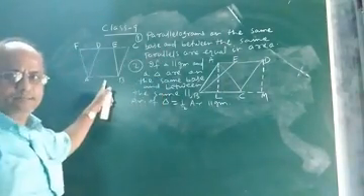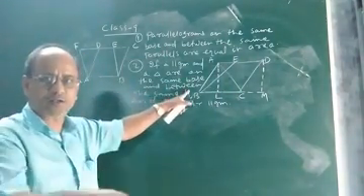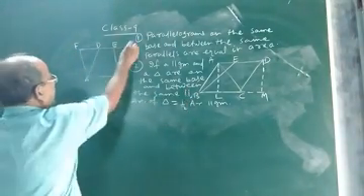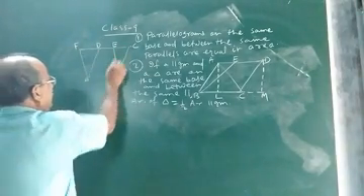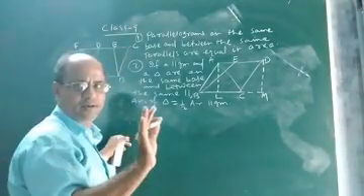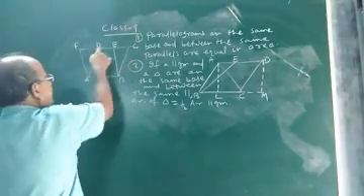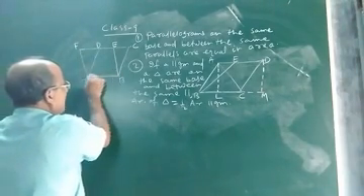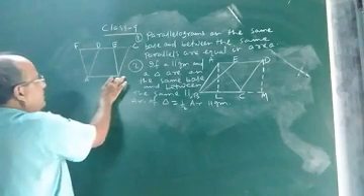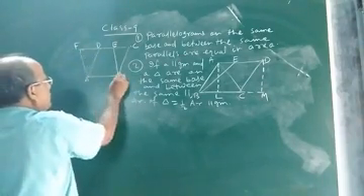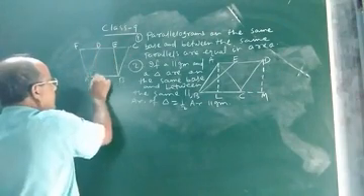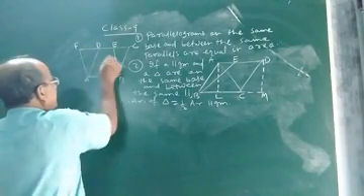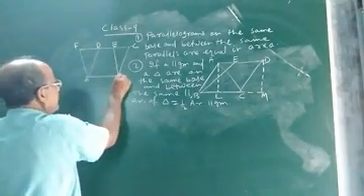So here is the figure. Look at the figure. This is another question, another theorem we will discuss later. See, this is the first question. Suppose ABCD is one parallelogram and ABEF is another parallelogram. We are given that parallelogram ABCD and parallelogram ABEF stand on the same base, suppose AB, and between the same parallels. The opposite vertices of AB in ABCD are C and D, and in parallelogram ABEF, the opposite vertices of AB are E and F.